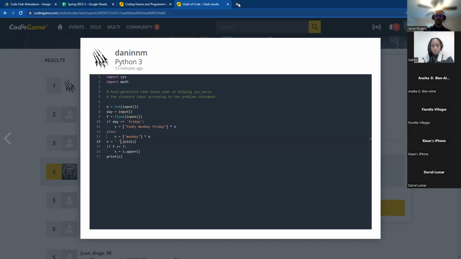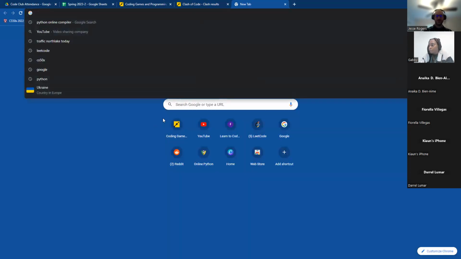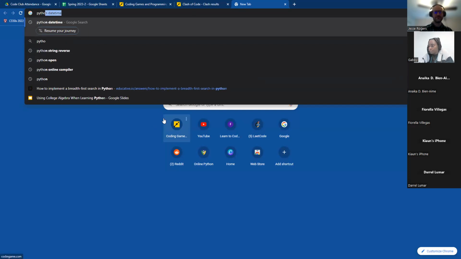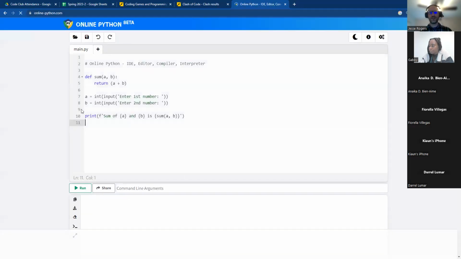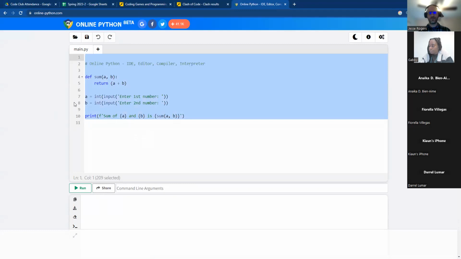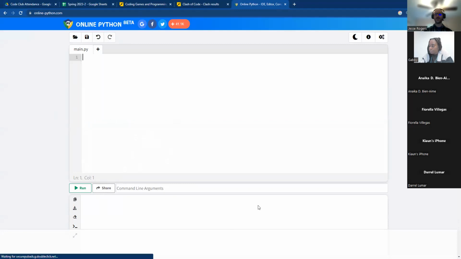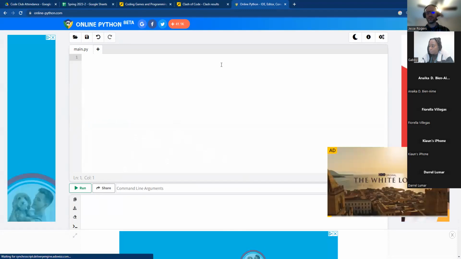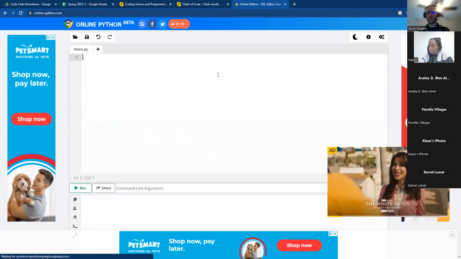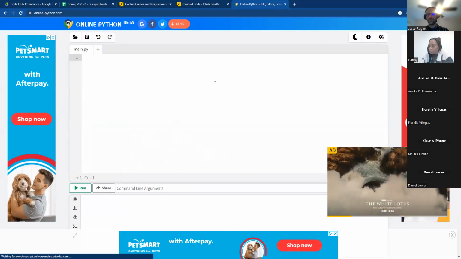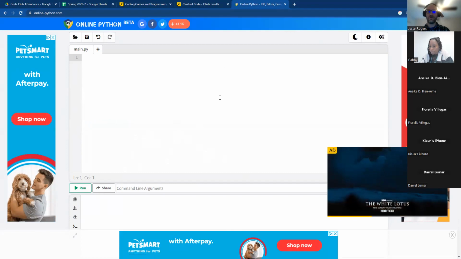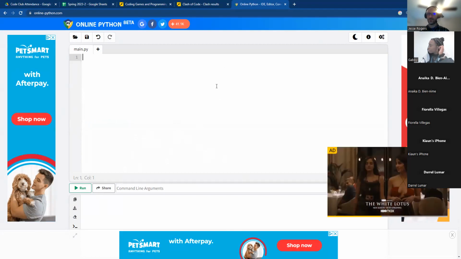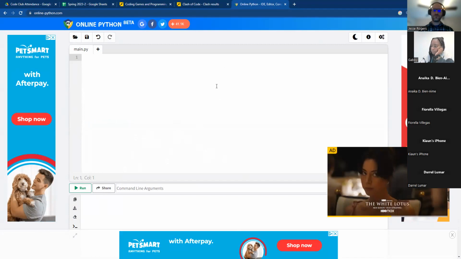So I want to go to a Python online compiler and just show you guys in the browser here on another IDE, which means integrated developer environment. So this is just a vanilla version of Python running here in a browser that's not associated with CodinGame. I'm going to write what a list is.